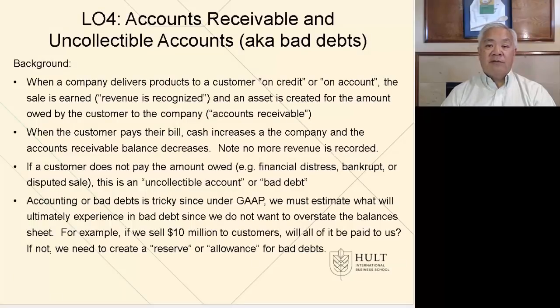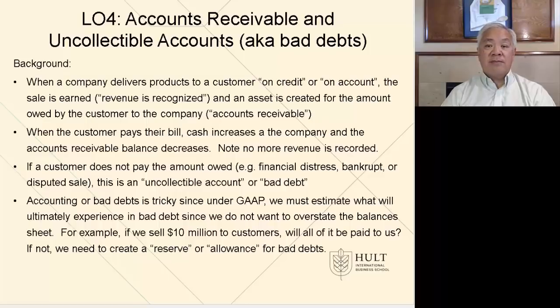Next is learning objective number 4, which is one of the main topics of this chapter, and it deals with accounts receivable and uncollectible, otherwise known as bad debt. So the background is when a company delivers product to a customer on credit or on account, it's very, very common. The sale is earned because the goods or the services have been rendered, and therefore the customer recognizes that he or she owes the company. At that point, we recognize the transaction.